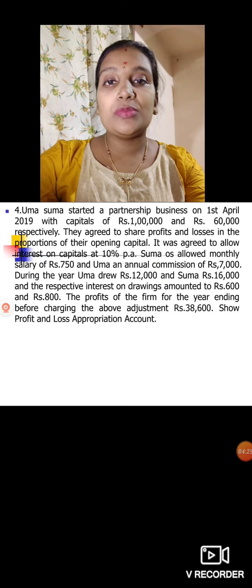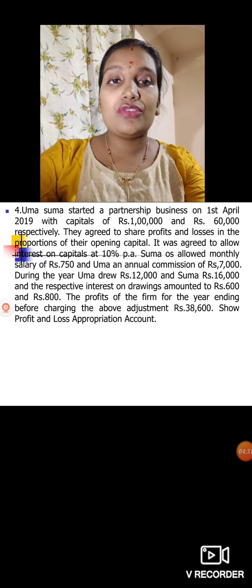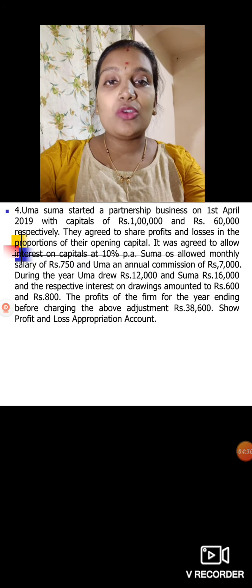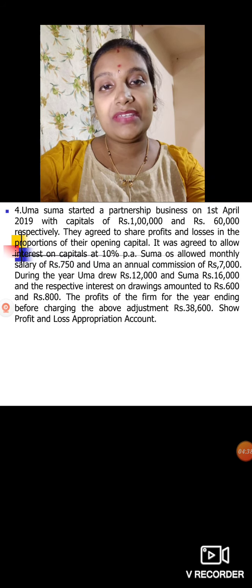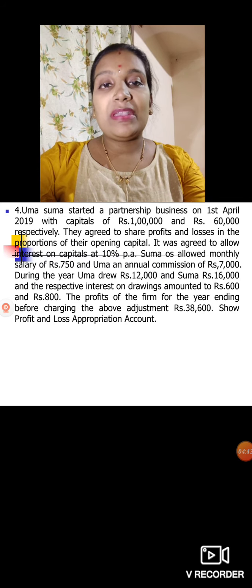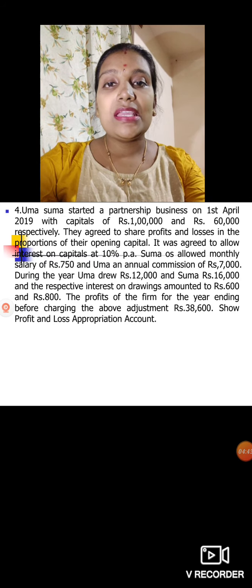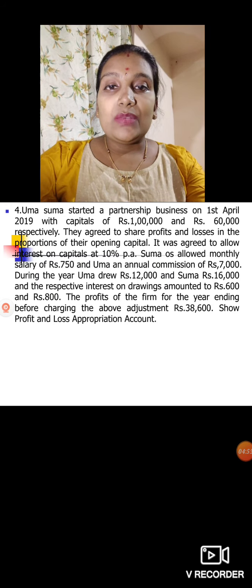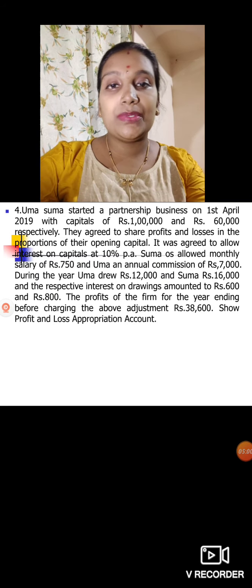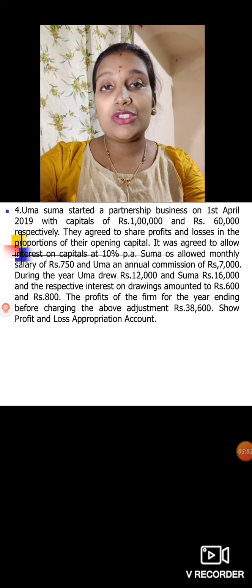Uma and Suma started a partnership business on 1st April 2019 with capital of rupees 1 lakh and rupees 60,000 respectively. Uma and Suma are the two partners here. They contributed capital of 1 lakh and 60,000. They agreed to share profits and losses in the proportion of their capital, which means you have to calculate the profit and loss sharing ratio on their capital basis. Then it was agreed to allow partners interest on capital at 10% per annum. How much interest on their capital should you calculate?